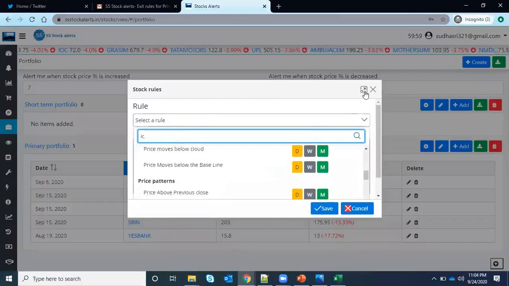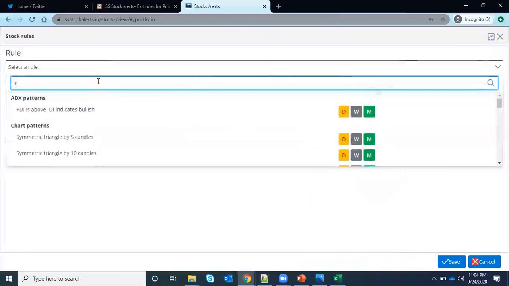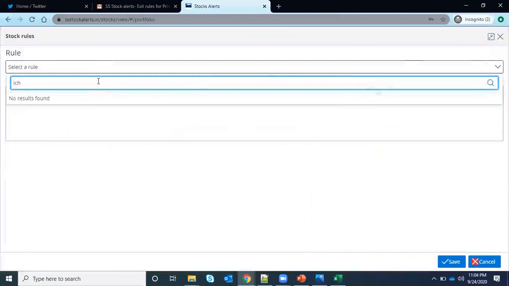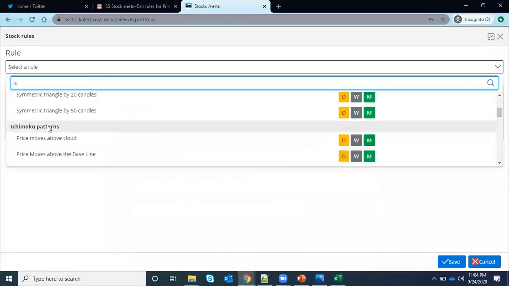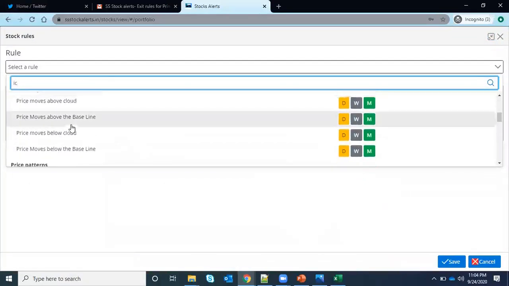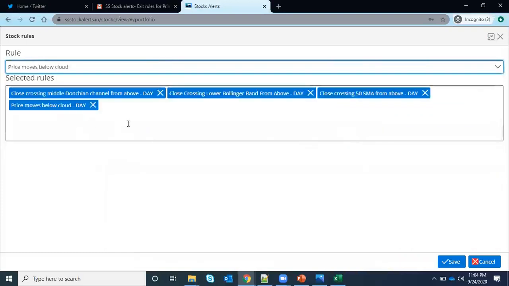Just maximize it. For Ichimoku, whenever price moves below the cloud, I want to exit. You can add it on daily and save this.